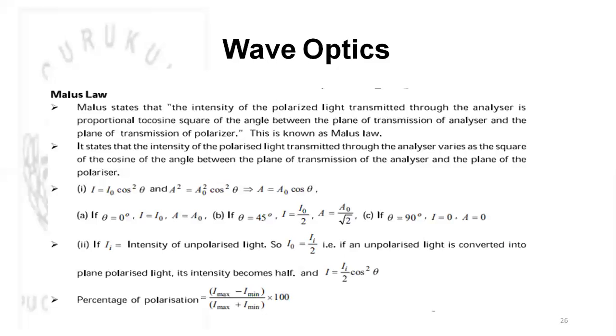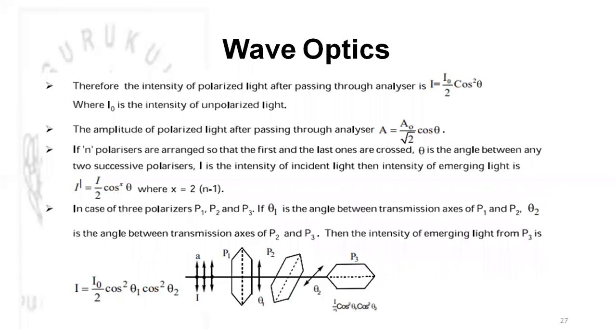Here the percentage of polarization can be calculated by I max minus I min divided by I max plus I min, into 100. Therefore the intensity is given by I equals I naught by 2 into cos square theta after passing through the analyzer. So this is how we get it.